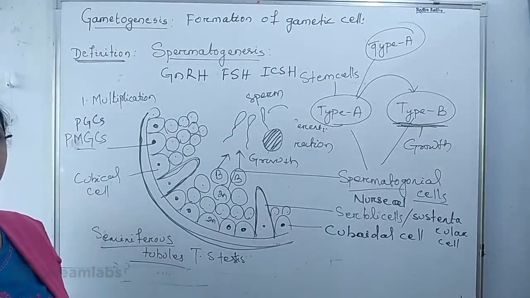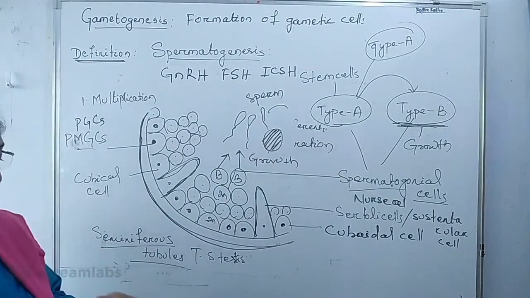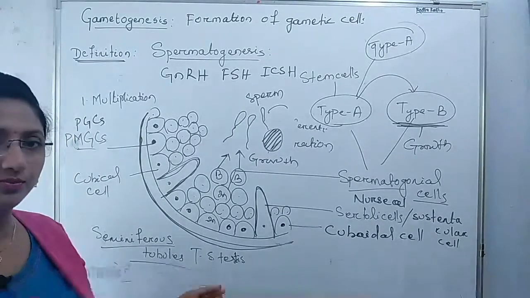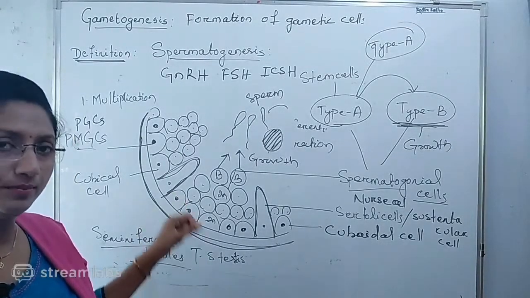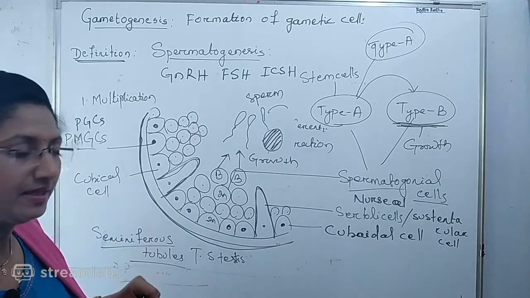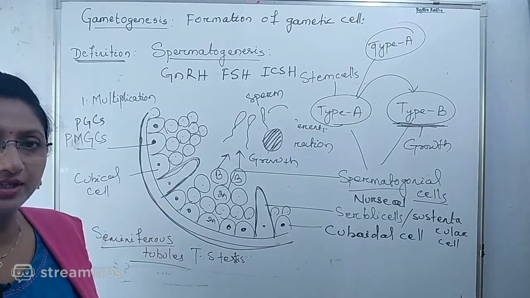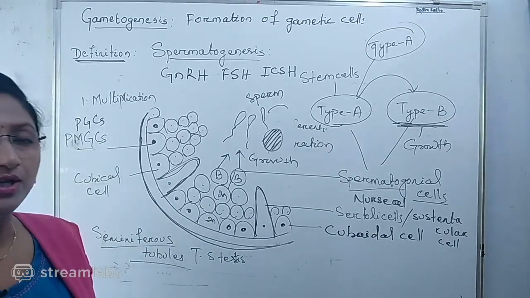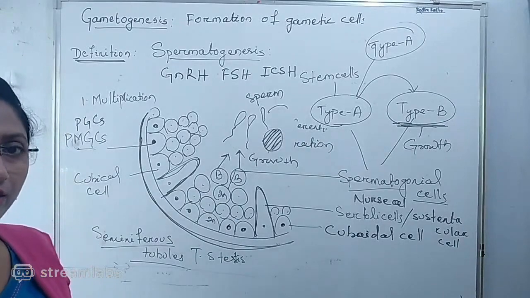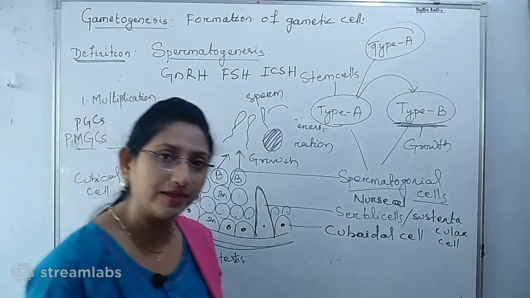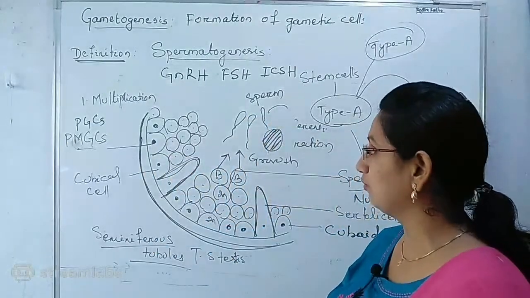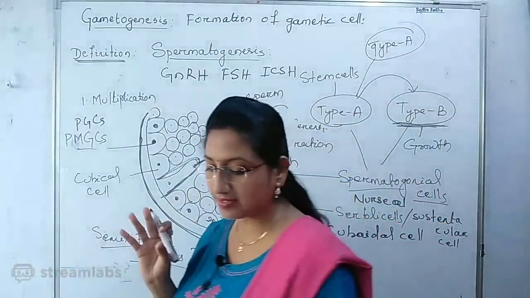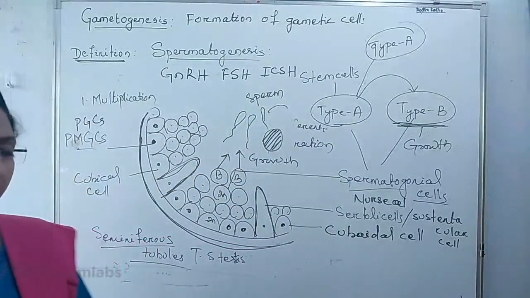Is it clearly visible? I am repeating. We have taken the transverse section of the testis where spermatogenesis takes place after the age period of puberty. After puberty, under the influence of GnRH, gonadotropin releasing hormone, FSH hormone and ICSH hormone, the spermatogenesis process takes place in the seminiferous tubule of the testis.